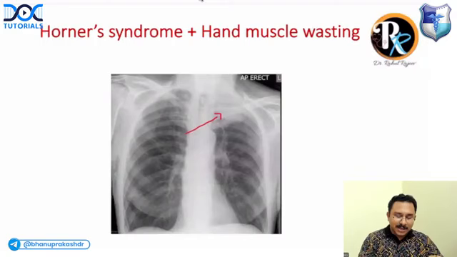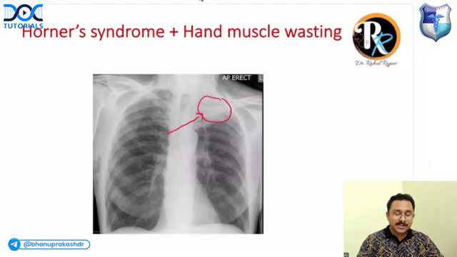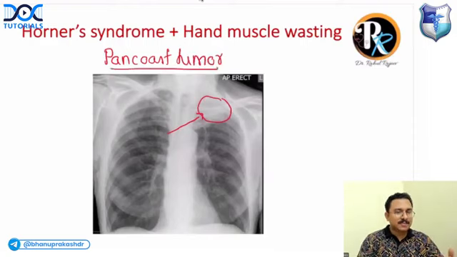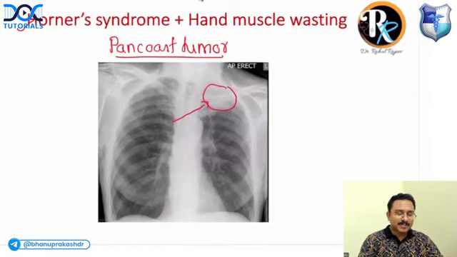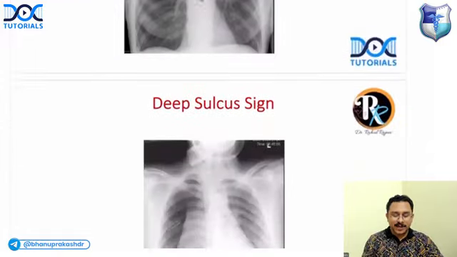You can see there is a mass involving the lung apex. You get Horner syndrome and hand muscle wasting. What is the answer? The answer is Pancoast syndrome. You've got a Pancoast tumor involving the lung apex, which can cause damage to the cervical sympathetics, and you can also have hand muscle wasting along with pain along the inner border of the arm.